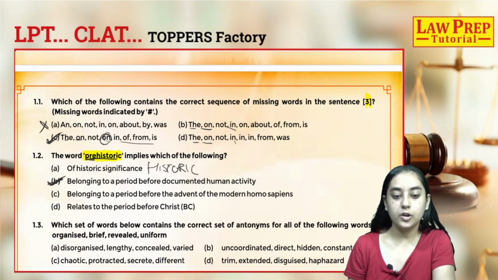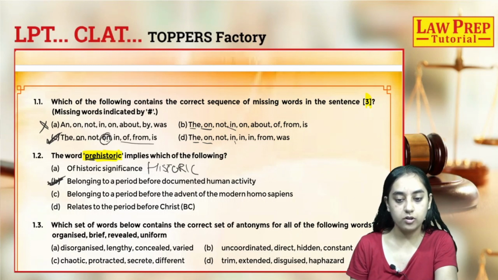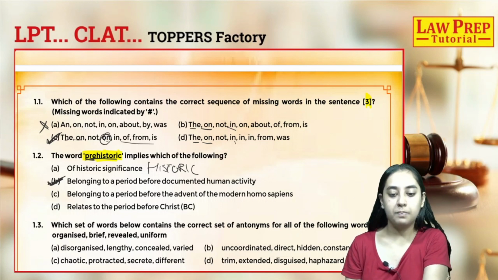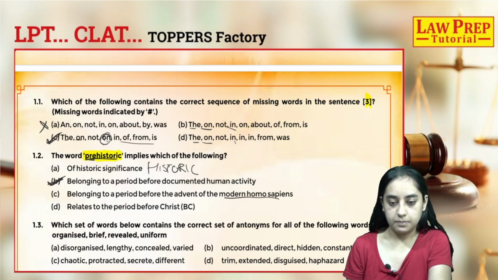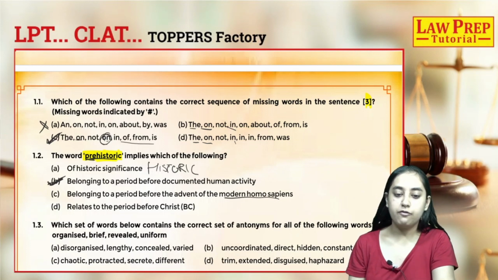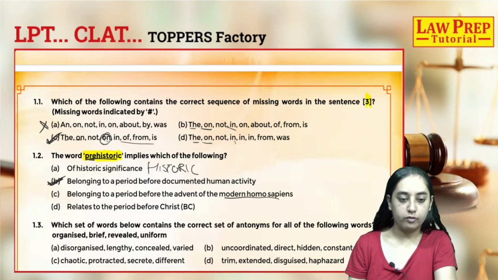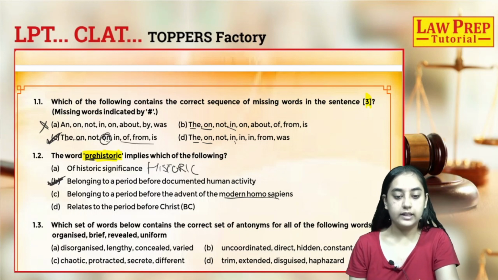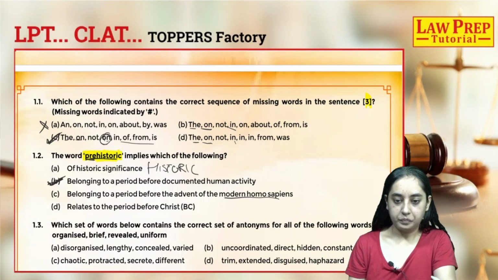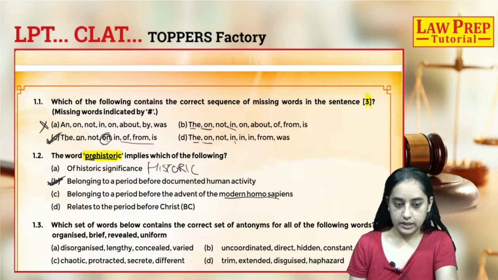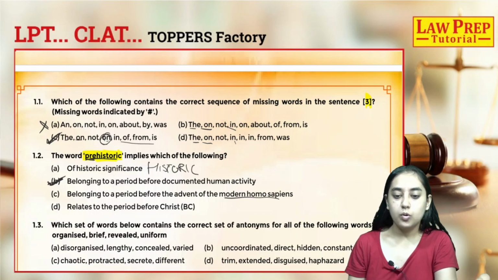Option C says belonging to a period before the advent of modern Homo sapiens. So in the passage, till now, where the word prehistoric has been used, there is no mention of modern Homo sapiens, and this will be a very far-fetched implication of the word. If you are going by the context, if you don't know the dictionary meaning, then this will be a very far-fetched implication of the word prehistory, because there is no mention of modern Homo sapiens in the entire passage.